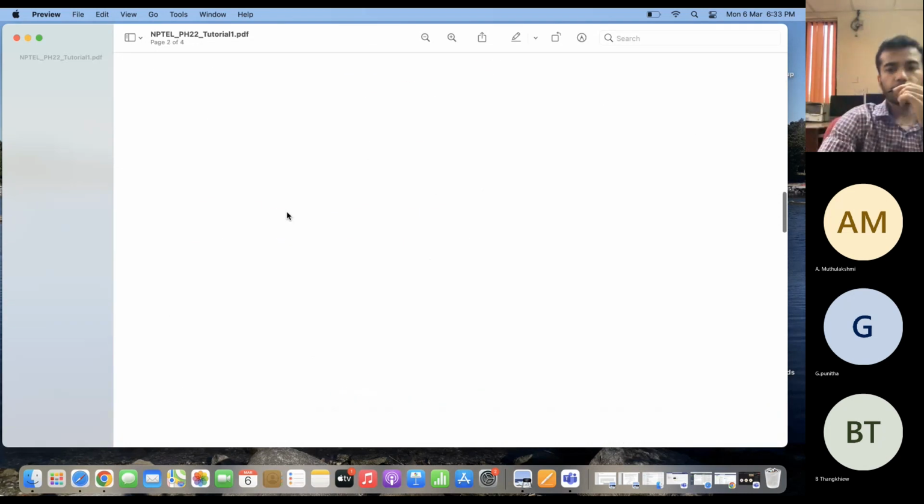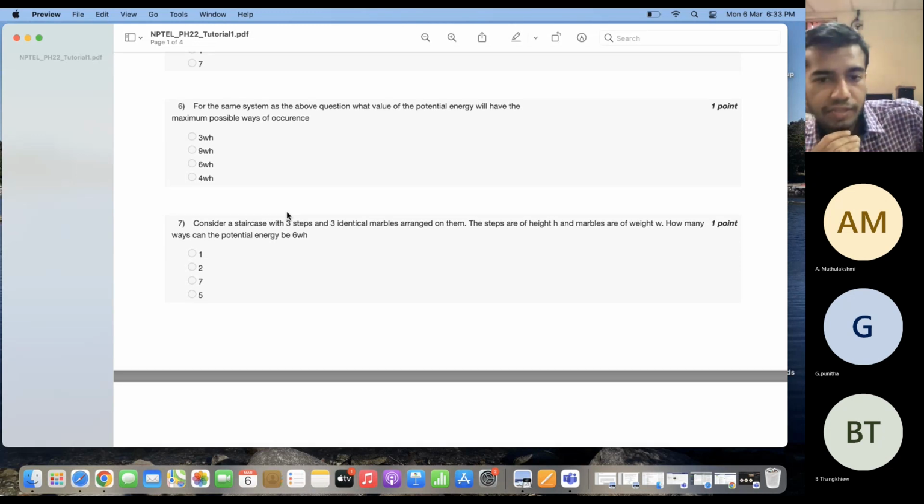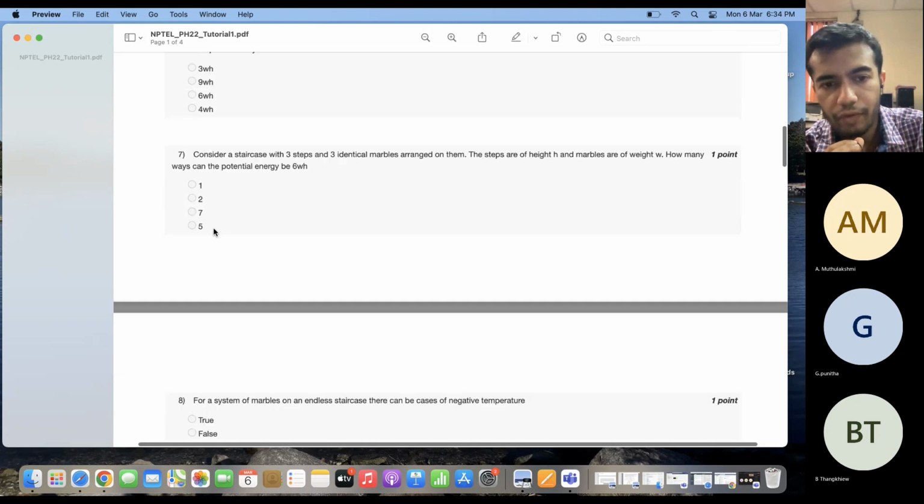Now, in this example, you saw that the three people were different. So accordingly, I could arrange them in different ways. Now, what if instead of three different people, all three people are the same? Or let us say that I have three identical marbles instead of three different people. So now the thing is that you cannot differentiate between marbles. You cannot say that this marble is different from that marble because all of them are the same, right? So now you have the same staircase with three same marbles on them. And so then you have to find how many ways the potential energy can be equal to 6 Wh if all three marbles are the same.